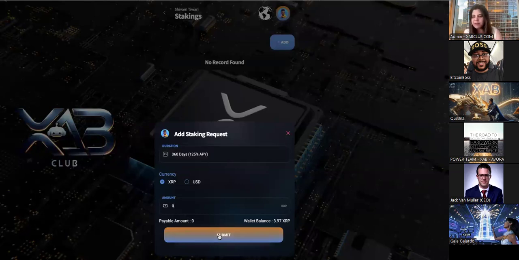And you can have as many staking amounts as you like. So for example, today you want to try staking 100 XRP. Tomorrow, when you like the system and everything, you can choose to stake another 1000 XRP or dollars or anything that you wish. That's the best part.